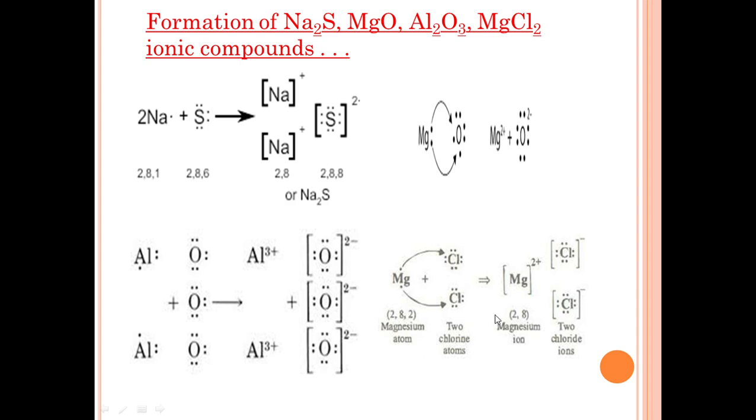So from this, in this class we studied and learned about the chemical bond, what a chemical bond is, the types of chemical bonds, and the ionic bond with examples.